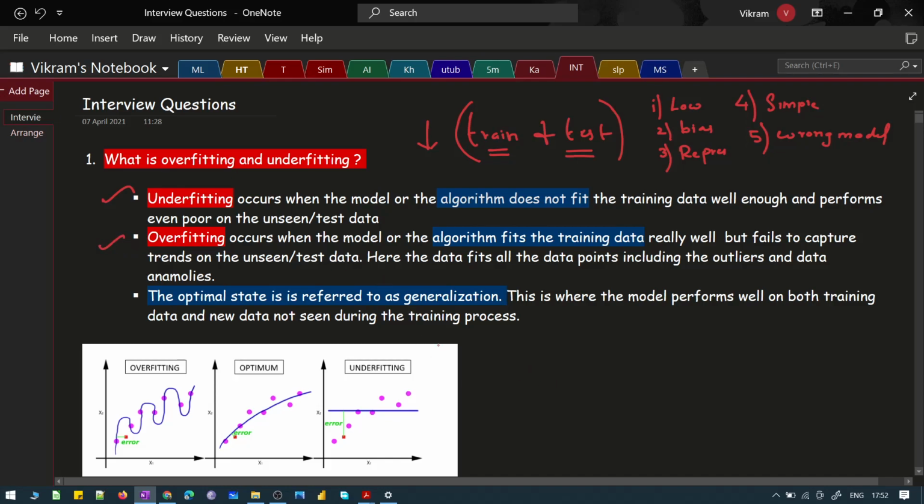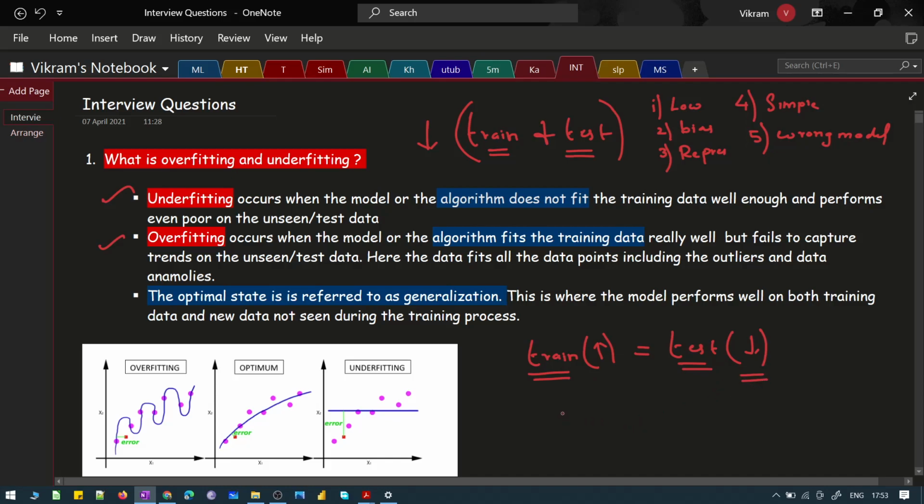Overfitting is totally the opposite of underfitting, wherein the model is able to perform great on your training data set. The performance of the model is very good on the training data set, but in your test data set, the performance of the model will drop. This is not acceptable because we need a model that performs well on the test data also. Here the model understands the relationship to a great extent on the training data set, but when the data is new or fresh, or when the model has not been exposed to it, the performance drops.